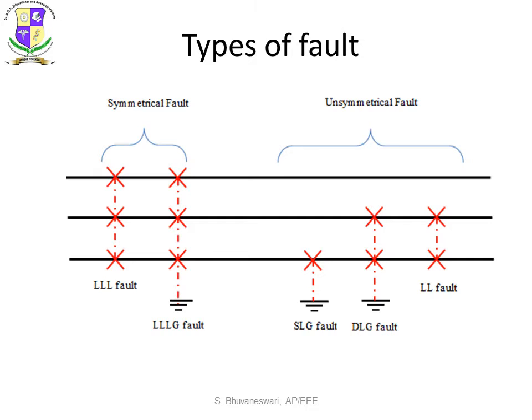In unsymmetrical fault, we have a difference in voltage between all the three phases, not only in voltage but also in current. In SLG fault, which is nothing but single line to ground fault, any one of the lines will be shorted to ground. In DLG fault, any two of the lines will be shorted to ground, and in line to line fault, any two lines will be shorted. So these are the different types of fault.